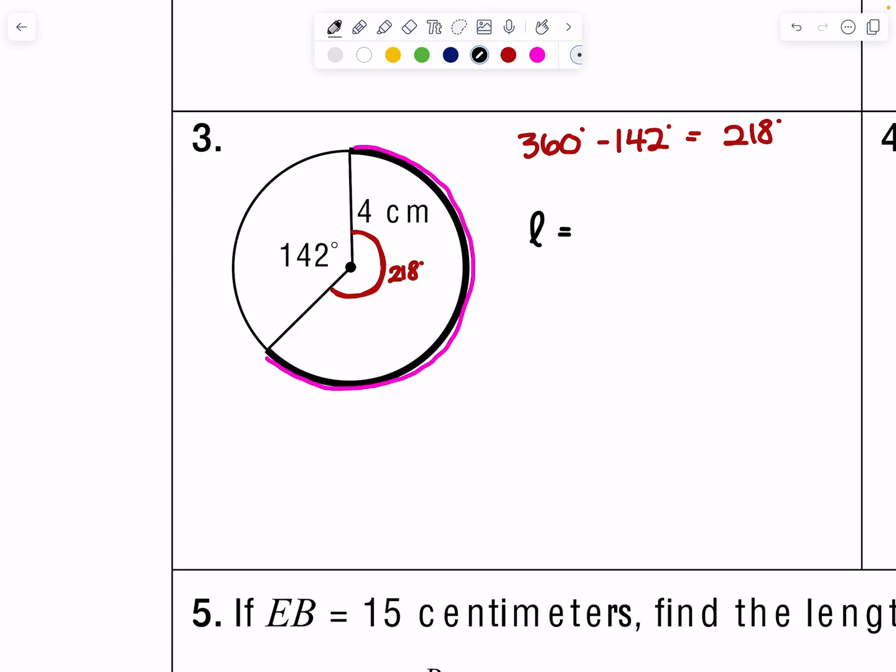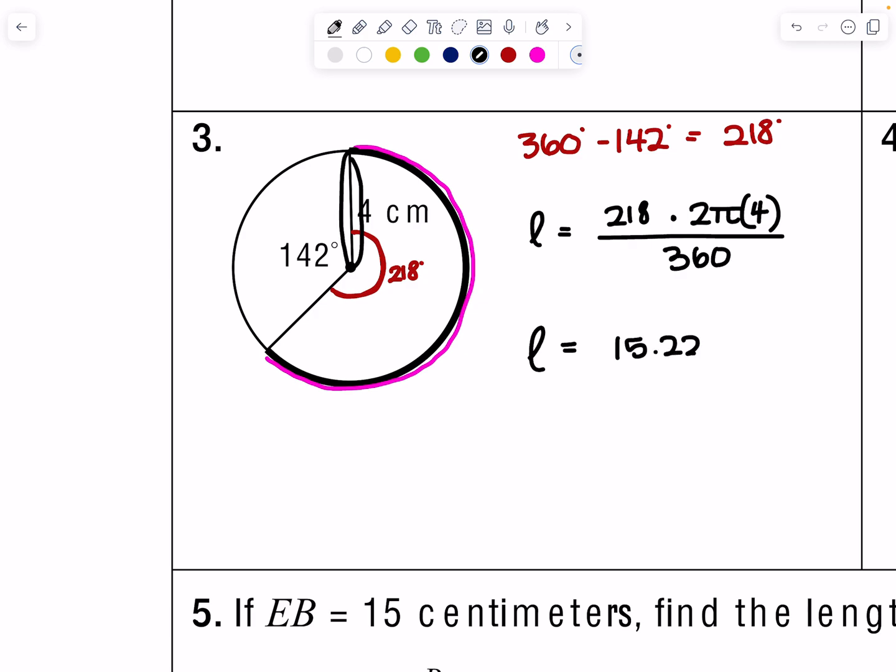So this would be 218 degrees times 2 pi, the radius is 4, all over 360 degrees. Once you simplify and solve, your arc length is going to be approximately 15.22 centimeters. And that would be your final answer.